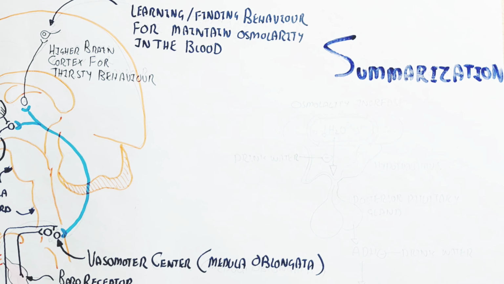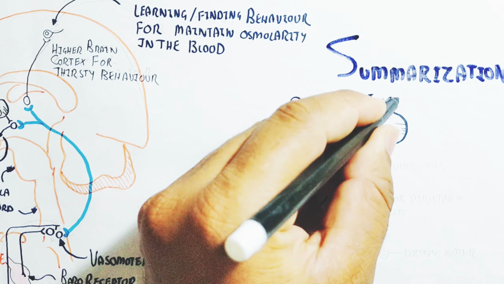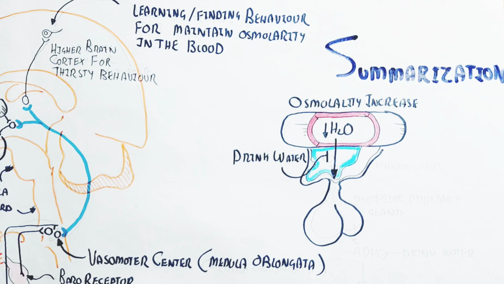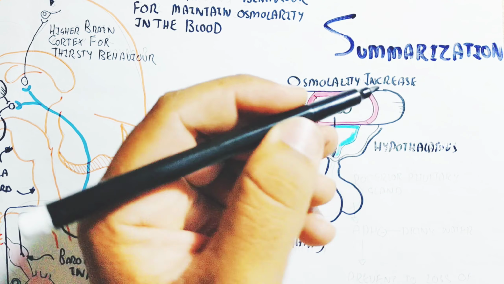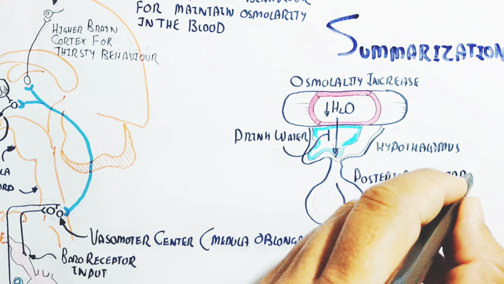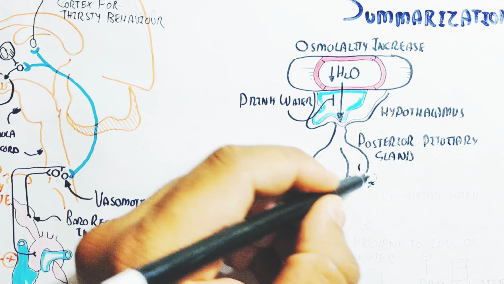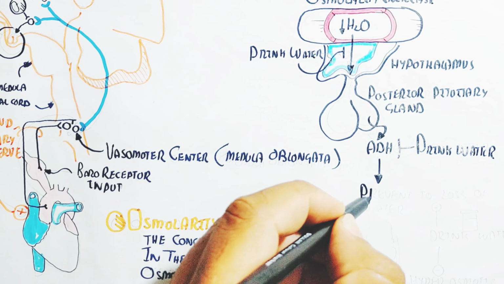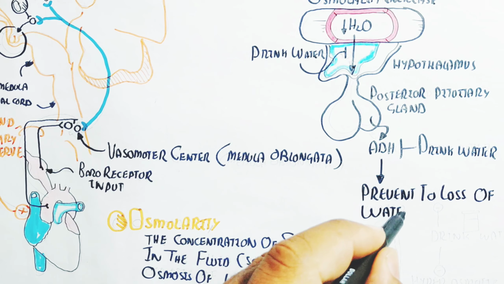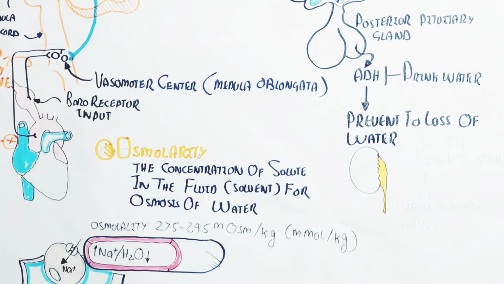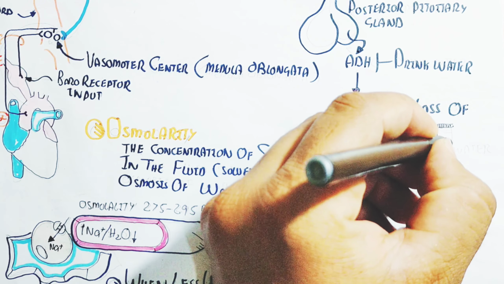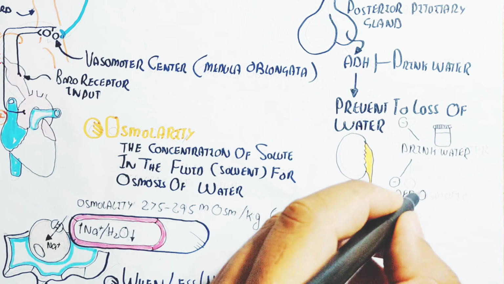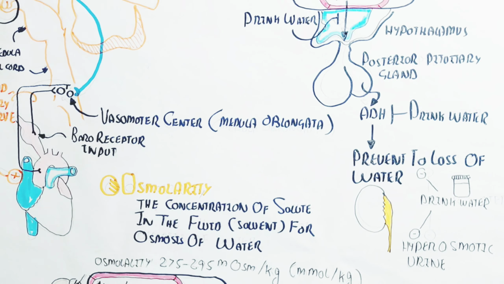In this way your blood circulatory system also undergoes vasoconstriction and vasodilation due to the brain signal, leading to homeostasis and hypertension prevention. Whenever osmolality increases due to water deficiency, it triggers the hypothalamus, leading the posterior pituitary gland to release antidiuretic hormone, and drinking water will inhibit it, preventing loss of water. In this way dilute urine does not occur, while concentrated urine does. Drinking water inhibits the prevention of water loss, and water is lost more due to drinking more water. Hyperosmotic urine will be inhibited by drinking more water.